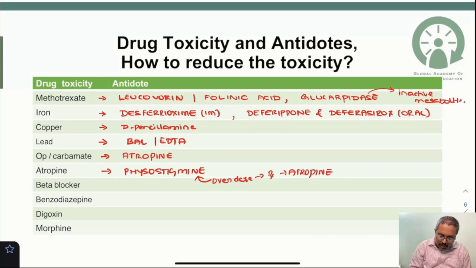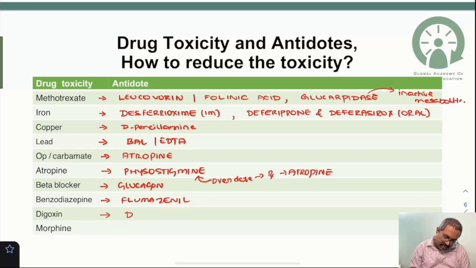So what about the toxicity due to beta blockers? Here the antidote will be your glucagon. What about the antidote for benzodiazepine overdose or benzodiazepine poisoning? So here the antidote is flumazenil. Flumazenil is an antidote for the benzodiazepine overdose. What about the digoxin? So in case of digoxin toxicity, you can use digibind. You'll use the digibind. So digibind is the antidote for the digoxin overdose.